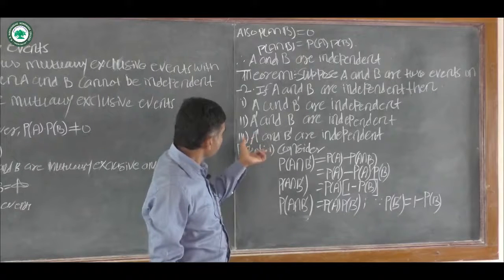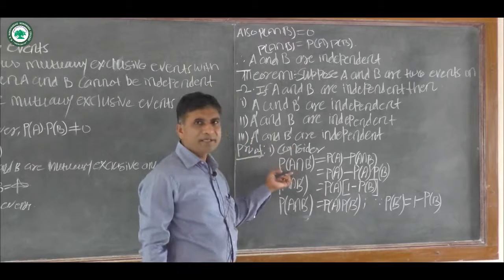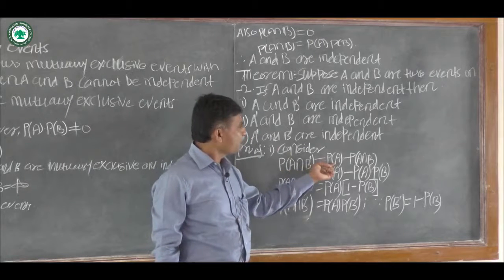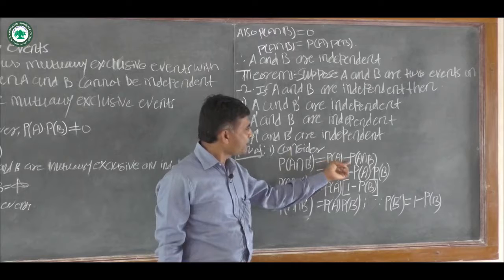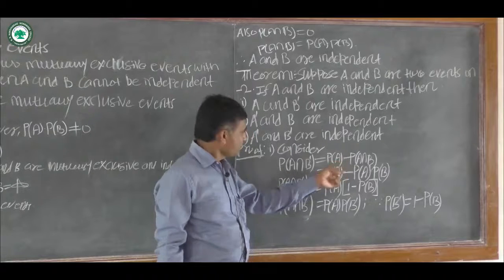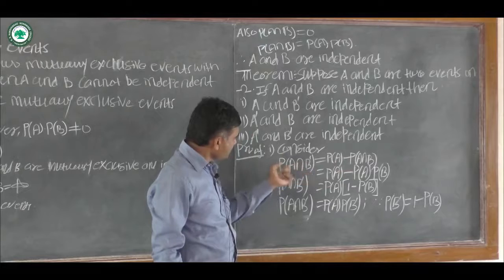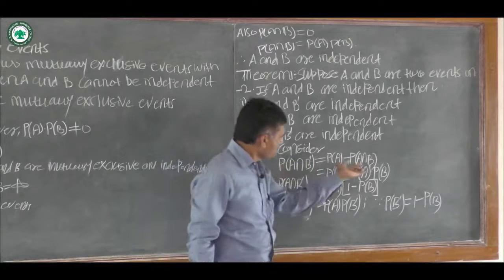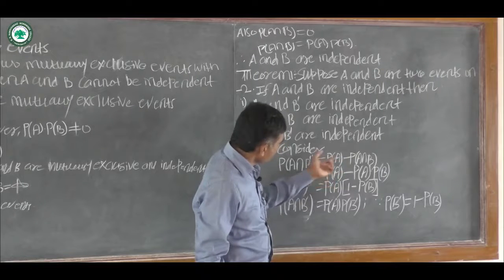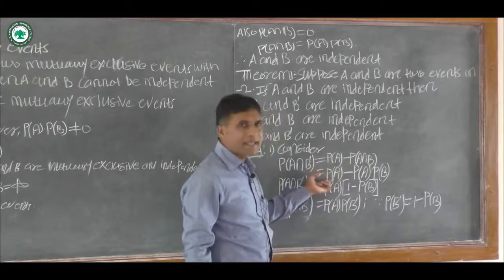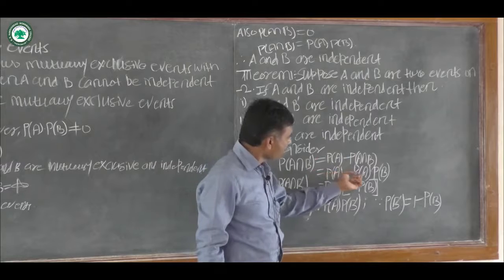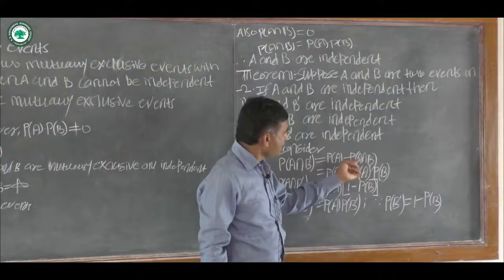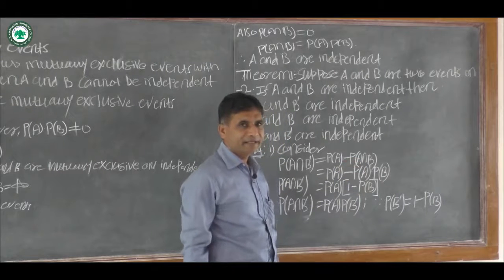To prove this first case, consider probability of A intersection B dash, which is equal to probability of A minus probability of A intersection B, by using the definition. Now we can write this step as probability of A minus probability of A into probability of B, since A and B are independent.